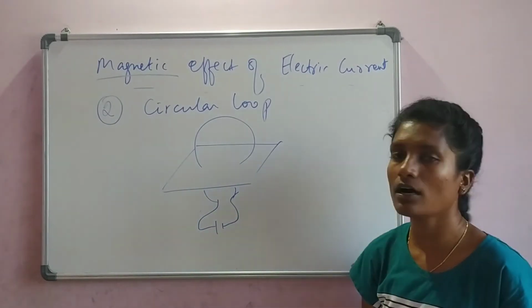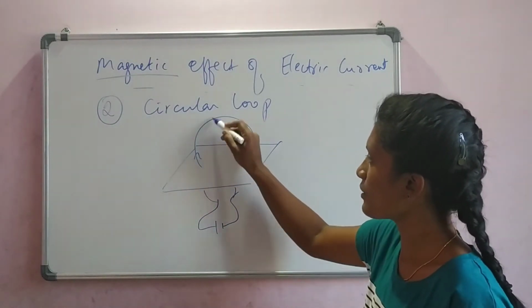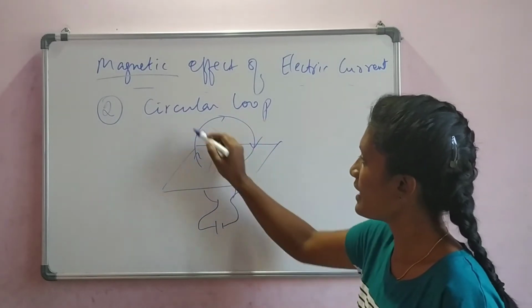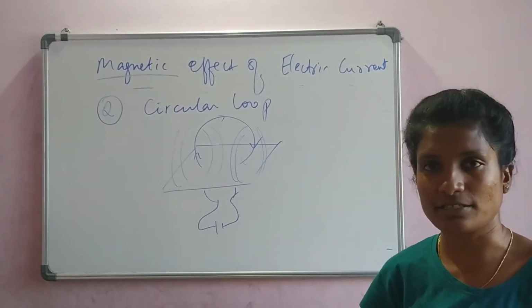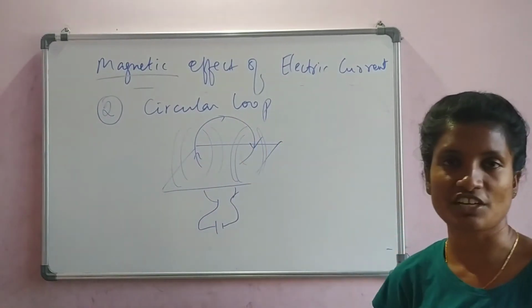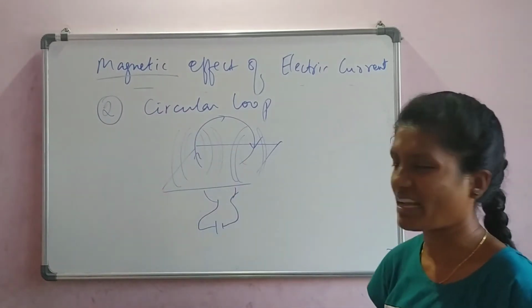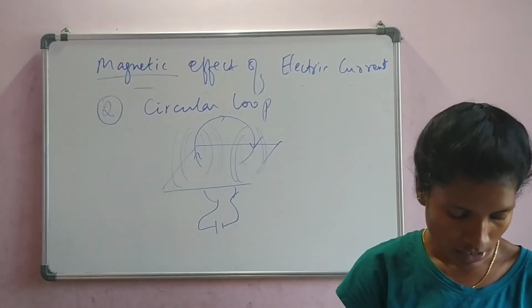If this is a circular loop of wire, and you pass electricity around throughout that circular path, then you see that the field is generated at both the ends, isn't it? Even at the top it is generated, but it keeps deviating. So you get a magnetic field around both sides of the circular loop.